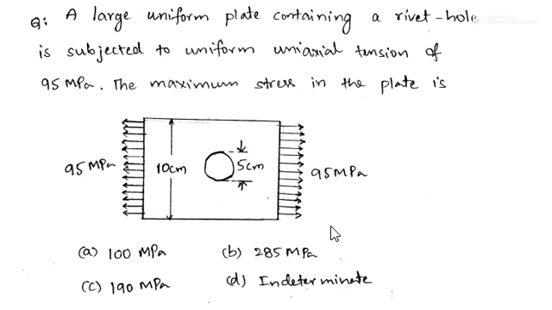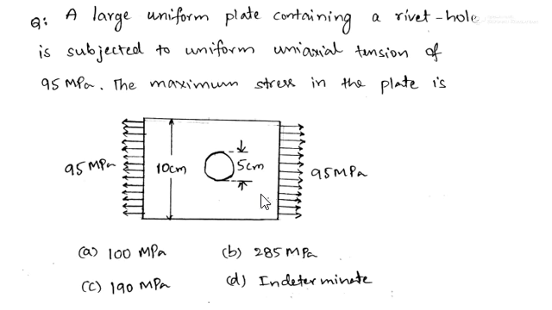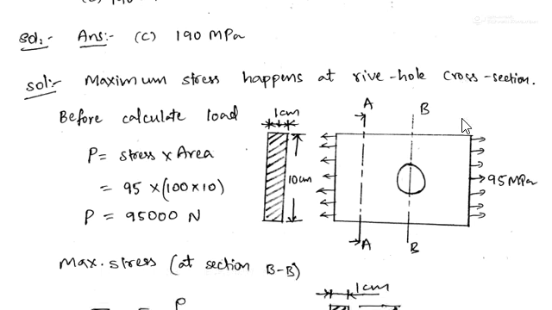He's asking the maximum stress in the plate: A 100 megapascal, B 285 megapascal, C 190 megapascal, D indeterminate. And here the answer is C, 190 megapascal. See friends, it is asking to find out the maximum stress in the plate. So maximum stress will happen at the hole cross section. So first of all, try to find out the load acting on the plate from the given data.